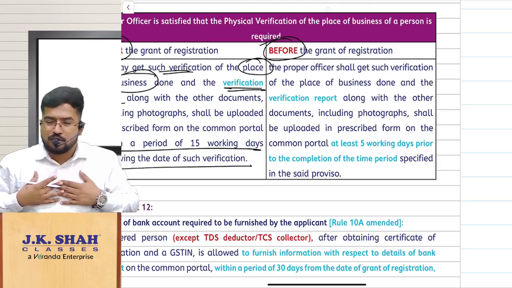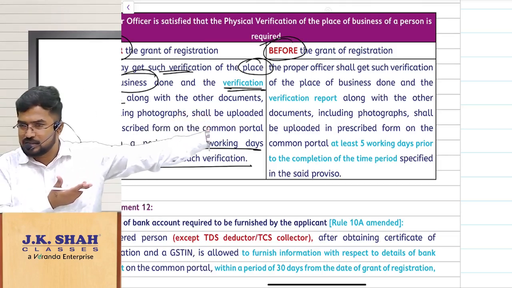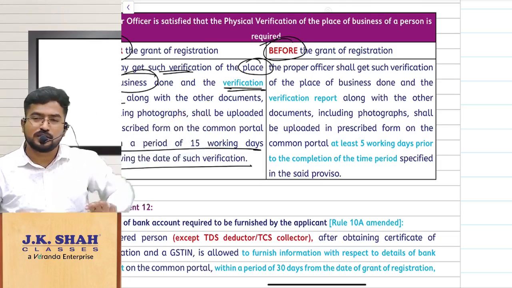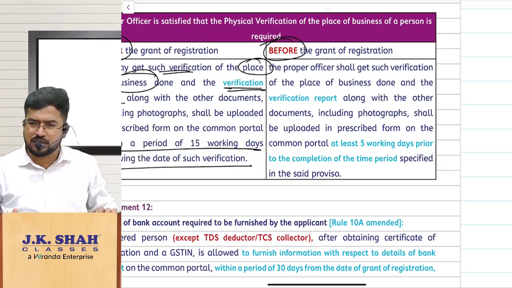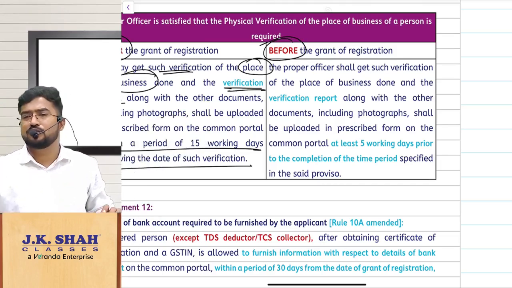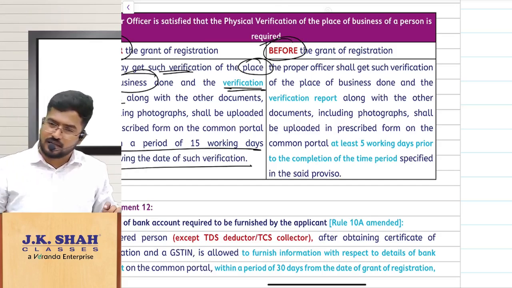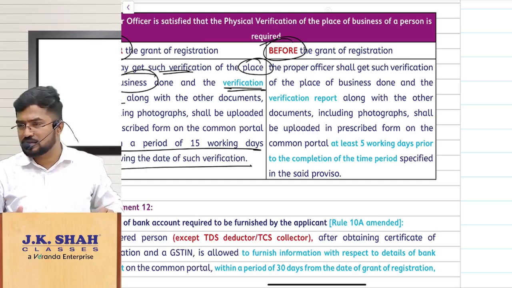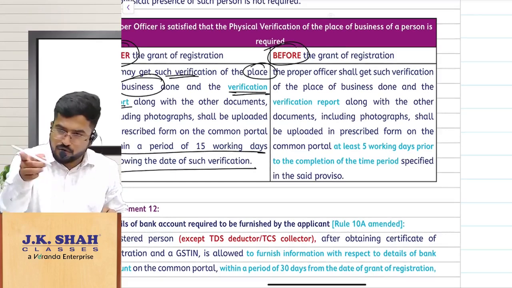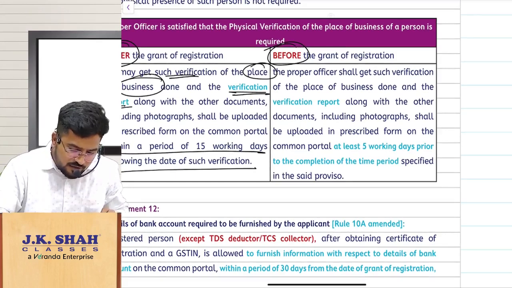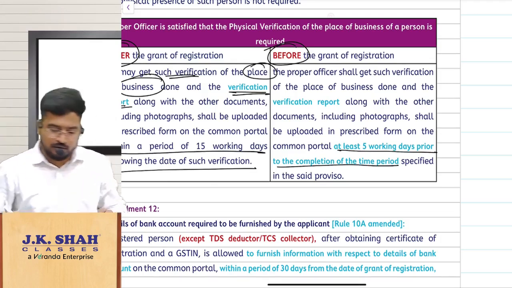I am the proper officer going and doing physical verification. Now what should be done? I should give a report. Only when I give the report will you process the application and grant the registration, or reject the application. So I should give that report to you at least 5 working days prior to the completion of the time period.